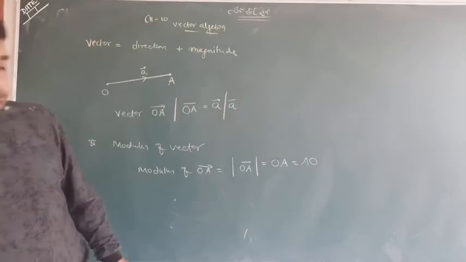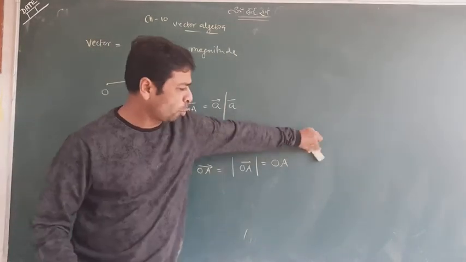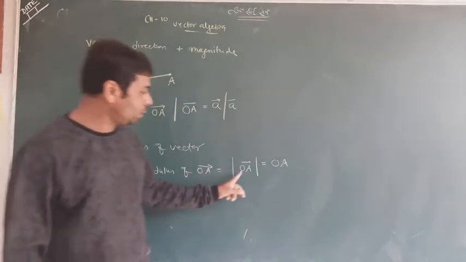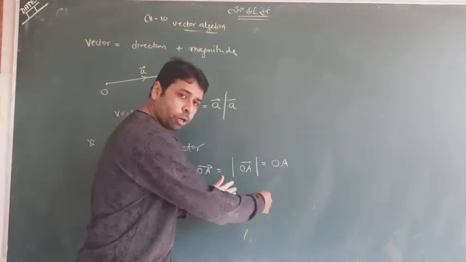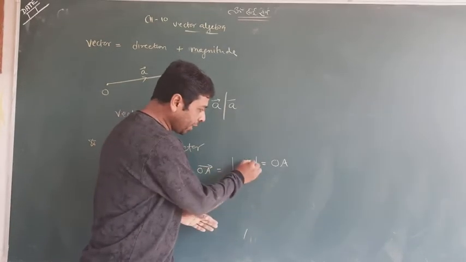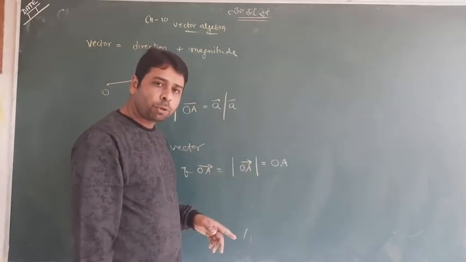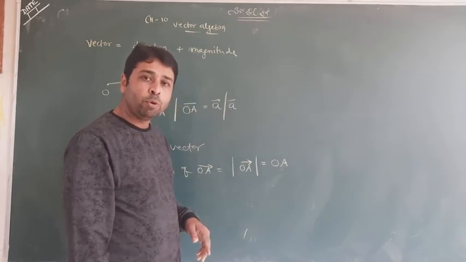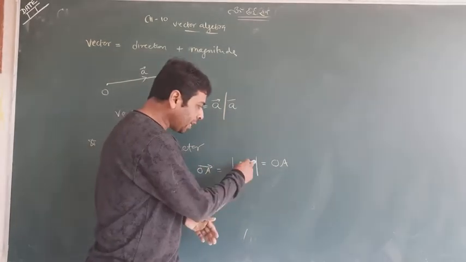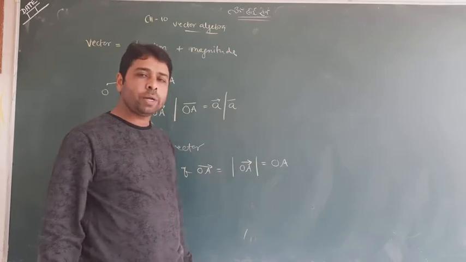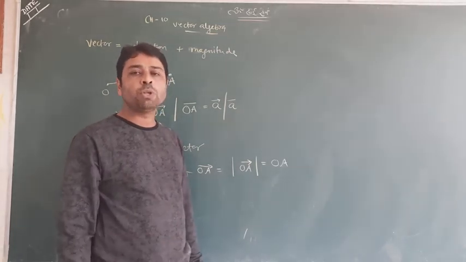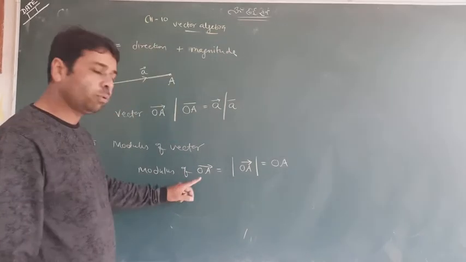So try to understand that when you write the modulus of any vector OA, you will use mod with the vector symbol. And if you don't want to use this, you have to remove both signs, this sign as well as this sign. So only OA shows the magnitude or modulus of the vector OA.